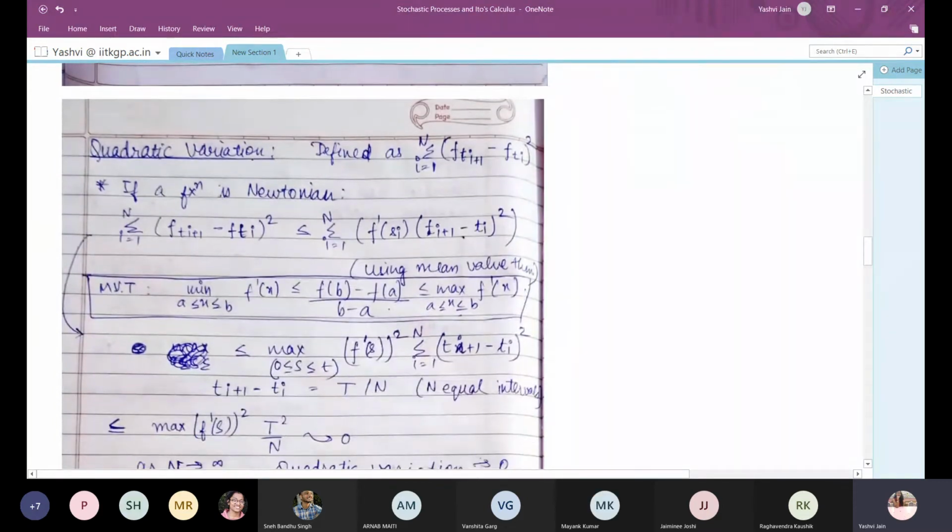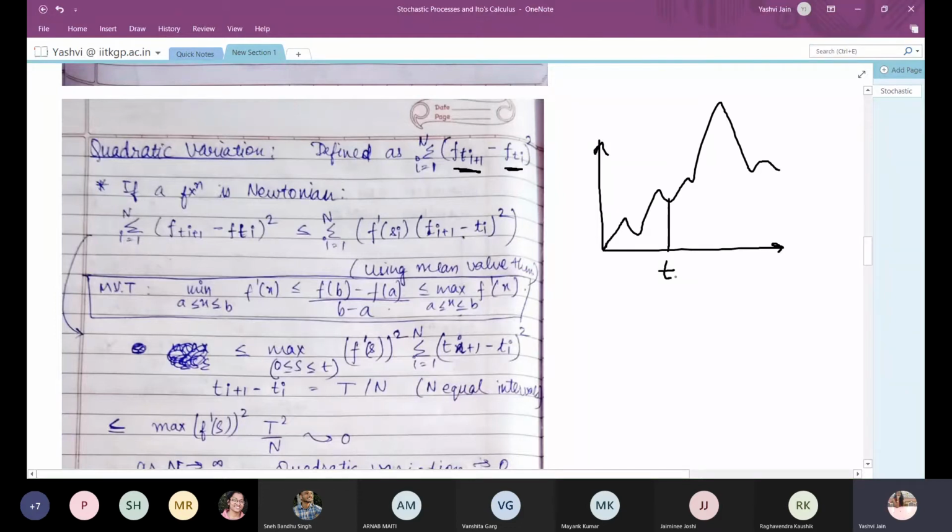Now we look at something called quadratic variation. A quadratic variation of any function is defined as the value of the function at time t_{i+1} minus the value of the function at time t_i, whole squared. Suppose this is my function and this is time t1 suppose, and this is t2.